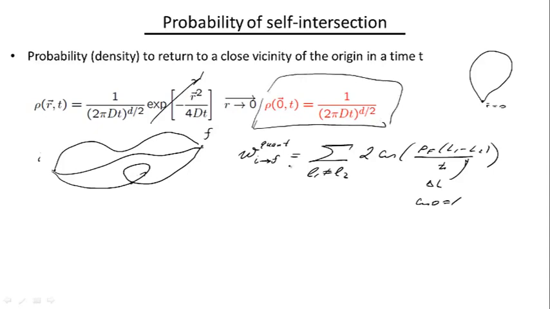But this tells us the probability density to return to an original point in a particular time t, while what we're interested in is any self-intersection. It doesn't have to occur necessarily in this particular time t. It has to occur at some point. So in order to calculate the total probability, which I will denote as p subtotal, I have to integrate this expression over time from some minimal t to some maximal t.